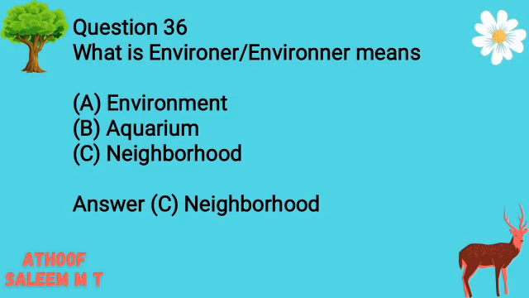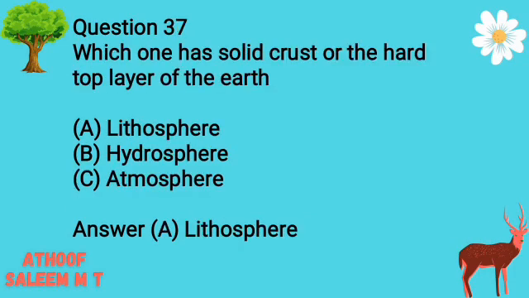Question 36. What is Environa? Environa means. Options A. Environment. B. Aquarium. C. Neighborhood. Answer C. Neighborhood. Question 37. Which one has solid crust or the hard top layer of the Earth? Options A. Lithosphere. B. Hydrosphere. C. Atmosphere. Answer A. Lithosphere.